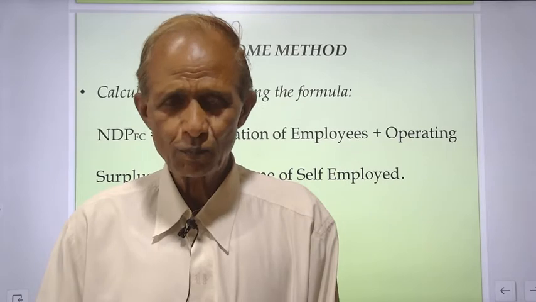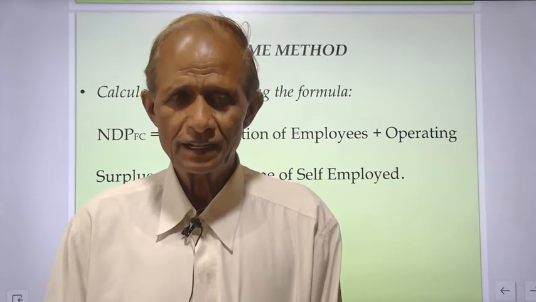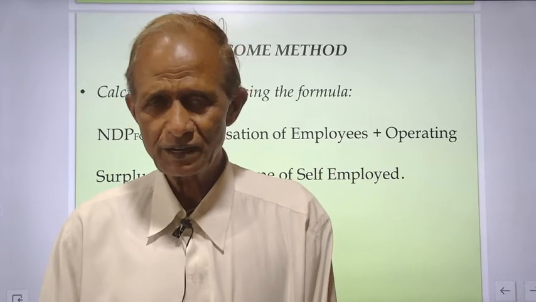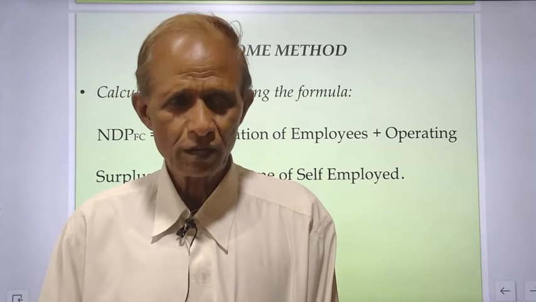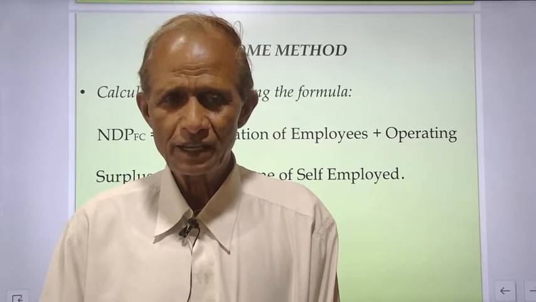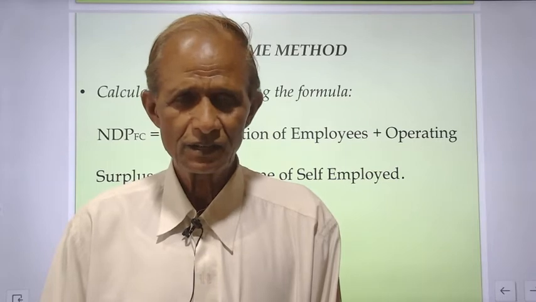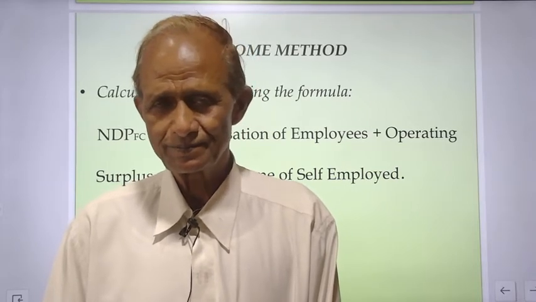So third component is mixed income of self-employed, and then net factor income from abroad, that is the income earned by normal residents in other countries in rest of the world.